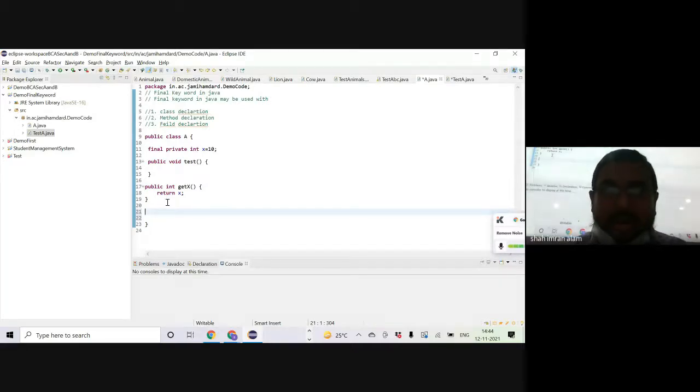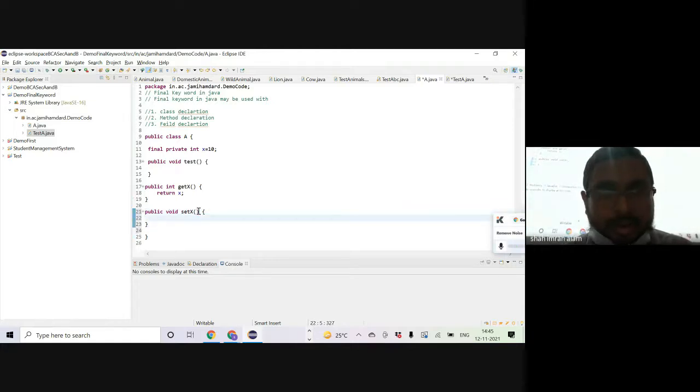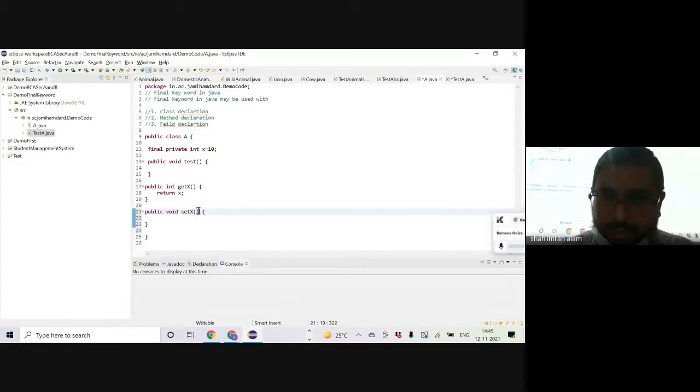So let's try to write a setter method. Okay. Let's say public void setX, and let's see if the compiler is complaining or not. The compiler is not complaining as of now.